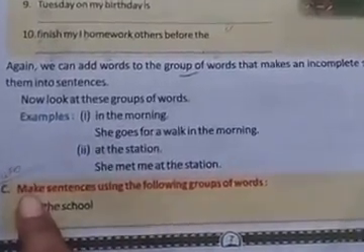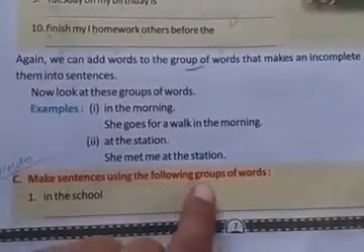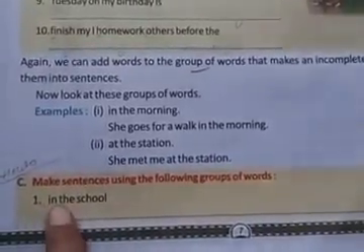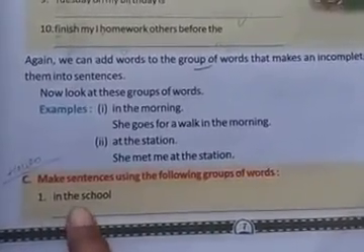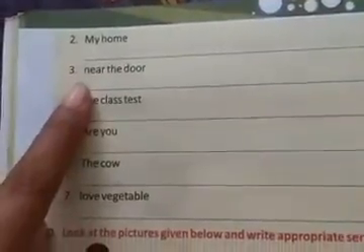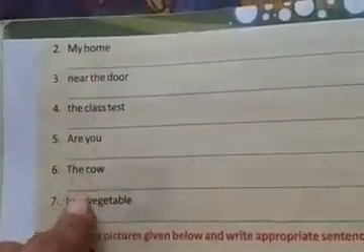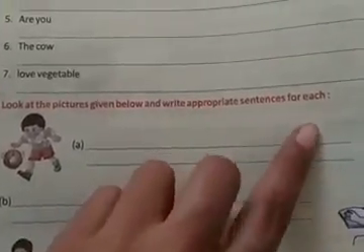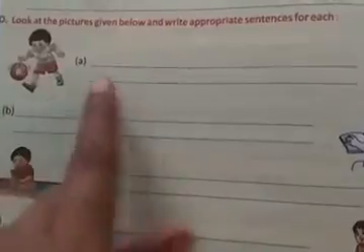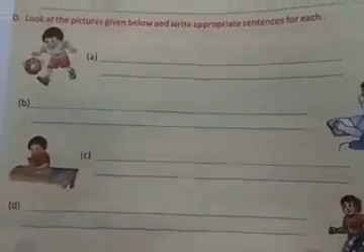Here is the exercise: make sentences using the following groups of words. You have to make sentences with the help of these groups of words. Like the first one is "in the school". Same like this you have to do these also. Now the last one is the tea exercise. Look at the pictures given below and write an appropriate sentence for each. Here are some pictures you can see, and you have to write sentences about what they are doing. Hope you all can do this.